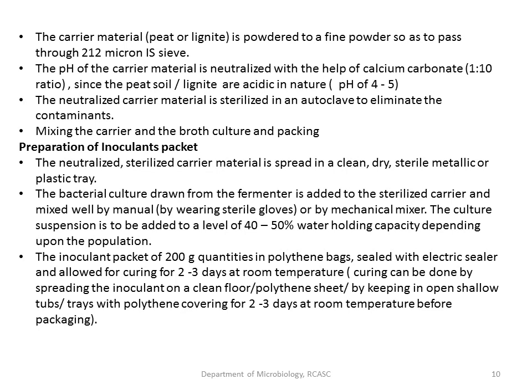We can use calcium carbonate to maintain the pH of the soil. And the neutralized carrier material has to be sterilized in an autoclave to eliminate the contaminant, and the mixing of the carrier and the broth culture has to be done, and finally it has to be packed.